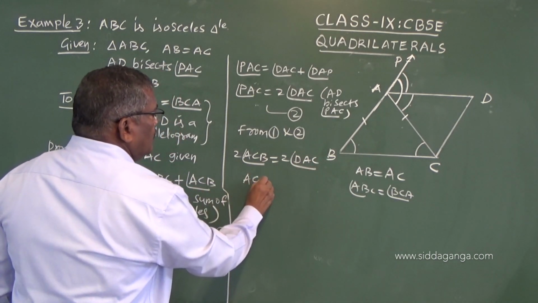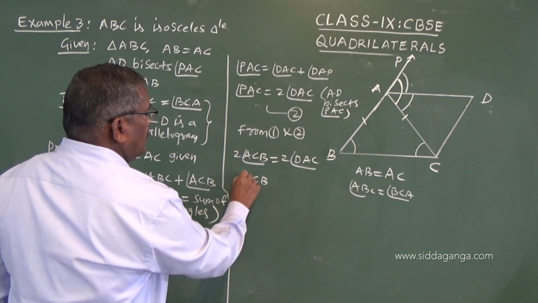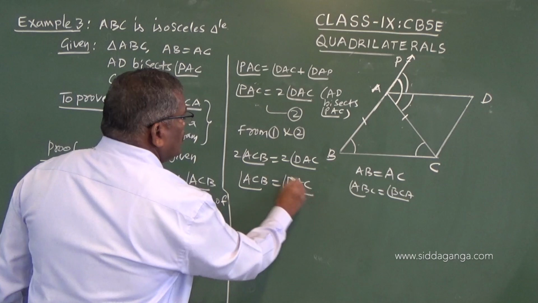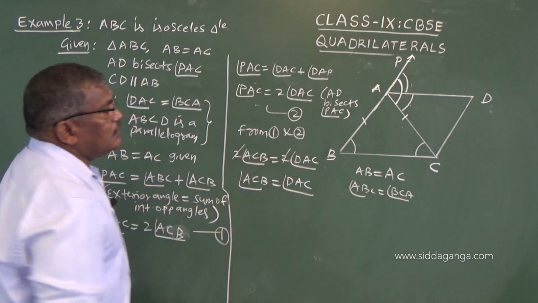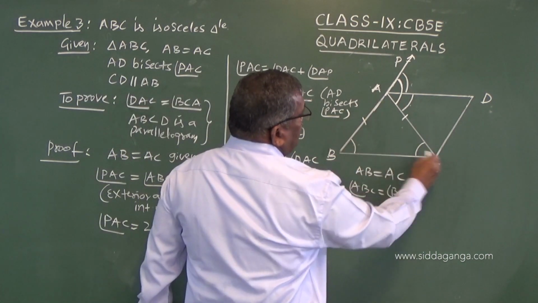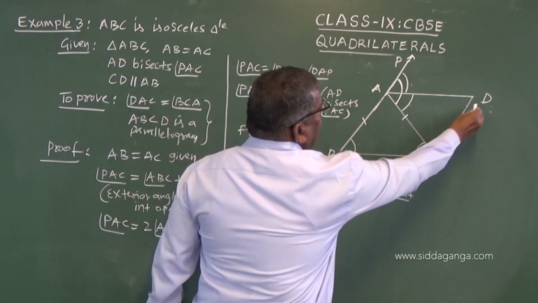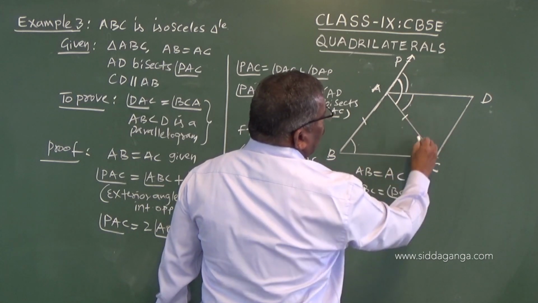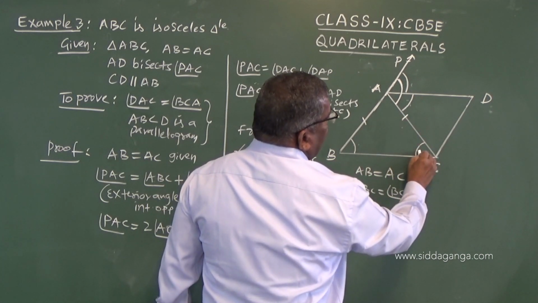So ACB is equal to DAC, as the 2 and 2 get cancelled. Now you observe here, ACB is this angle, DAC is this angle. So these two angles are equal.